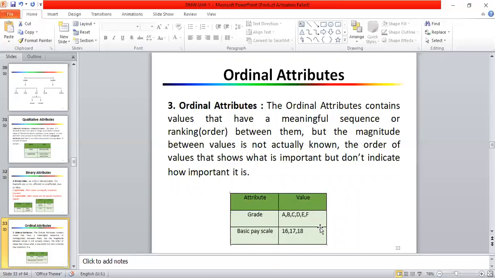But now A grade is best, then B, after that C, D, likewise. Then pay scale, right? 16, 17, 18, likewise, right? So it's having particular different ranks, right? It's having order, right?